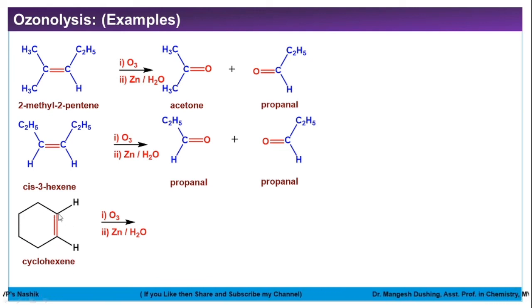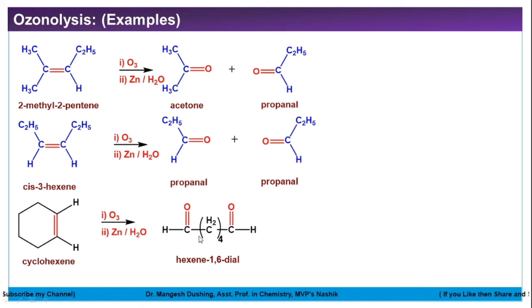So how many carbons are there? 1, 2, 3, 4, 5 and 6. So a 6 membered ring was there. Now this will be broken. So we will get an open chain of 6 carbons. 1, these are the 4, 5, 6. या कार्बनला बघा, हा डबल बॉन्ड ब्रेक झाला, डबल बॉन्ड ऑक्सिजन आला. या कार्बनचा बघा, डबल बॉन्ड ब्रेक झाला, डबल बॉन्ड oxygen. So this molecule is called hexane-1,6-dial. Hexane, not hexene, hexane, because these all are single bonded carbons.